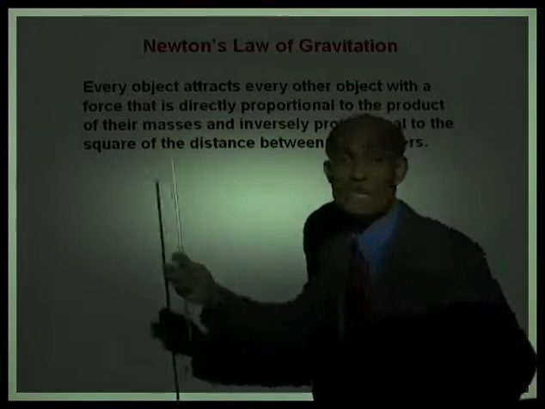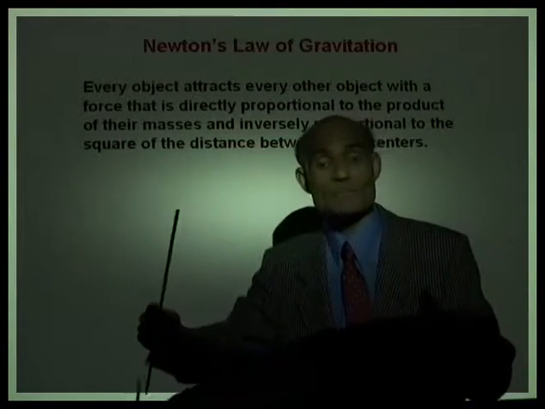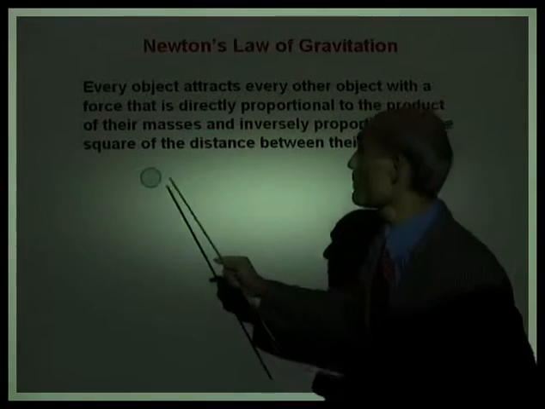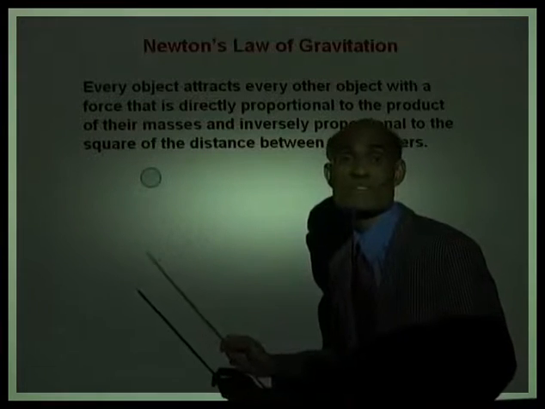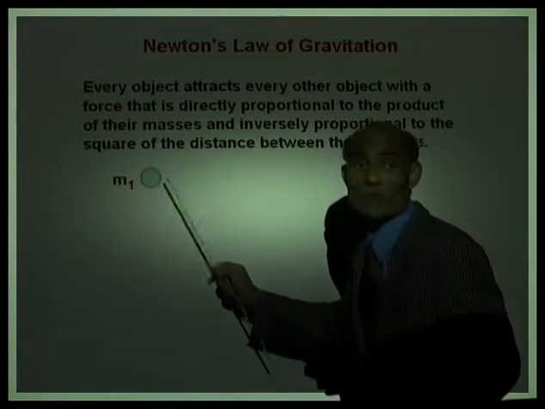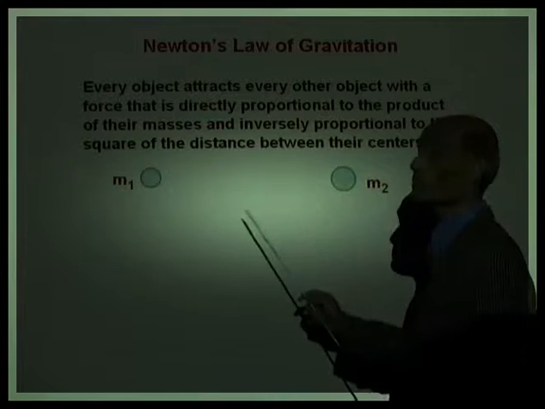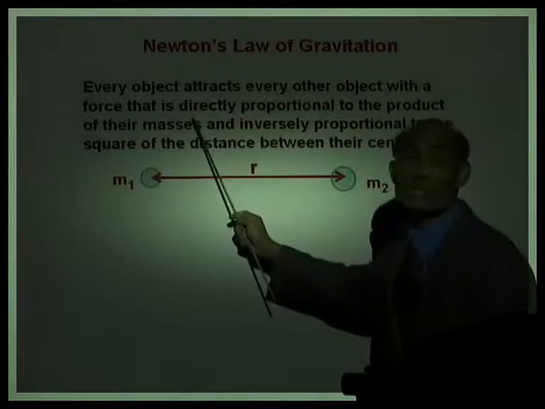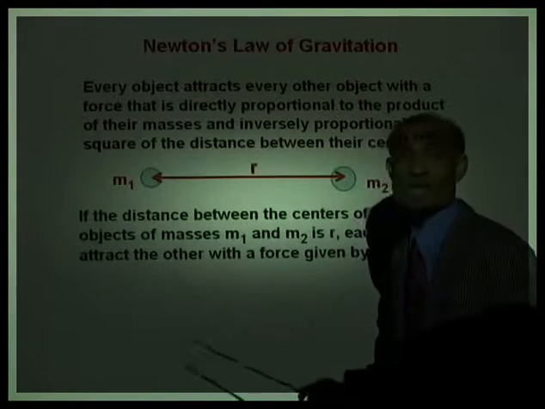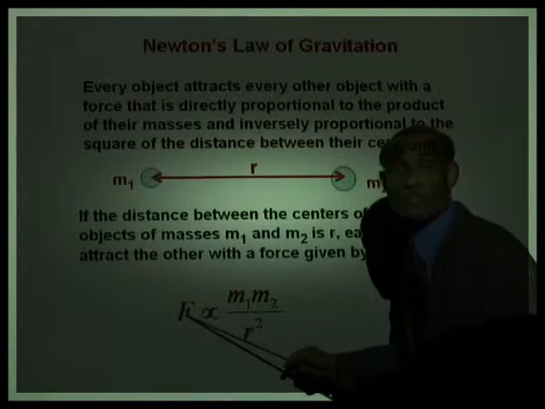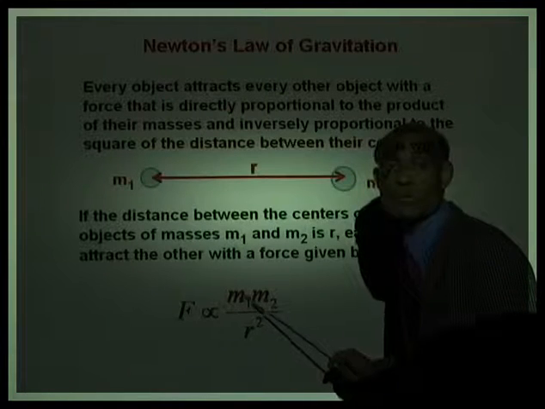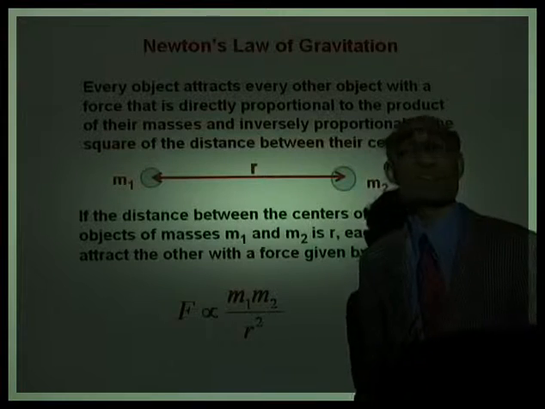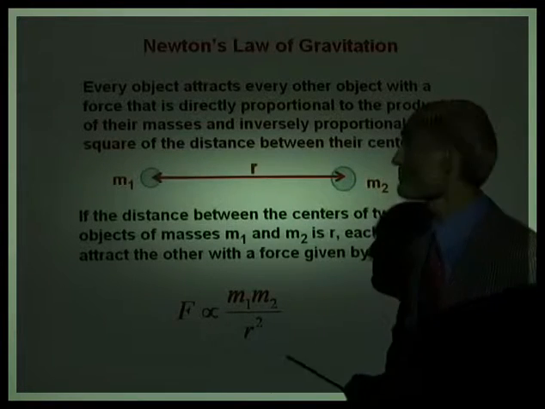The force between two objects is directly proportional to the product of their masses and inversely proportional to the distance between their centers. Here I have a mass m1, another mass m2, separated by a distance r. Now we can rewrite this law using mathematical notation. It will be F is directly proportional to m1 m2 divided by r squared. This is the statement of Newton's law of gravitation.